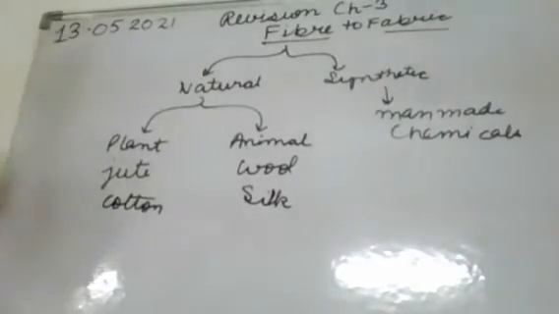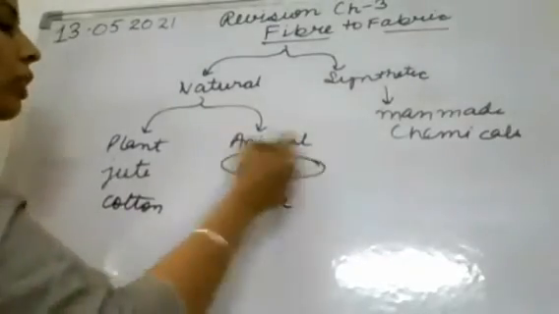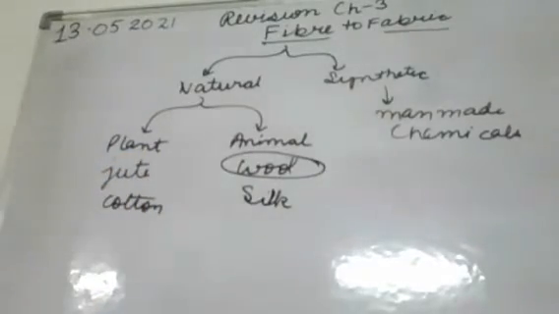Clear? So the first topic that we will study is the animal fibers, wool and silk. Firstly we will only talk about the wool. Clear? So the animals that give us wool are goat, sheep, rabbit, camel. How are they giving it? Because their body is covered with fur or hair.